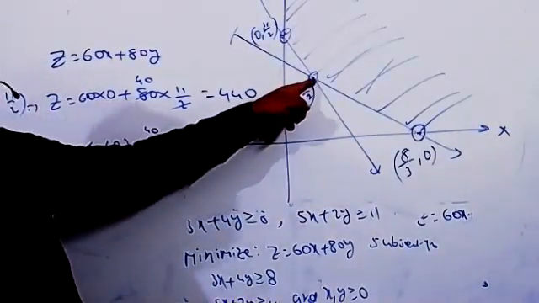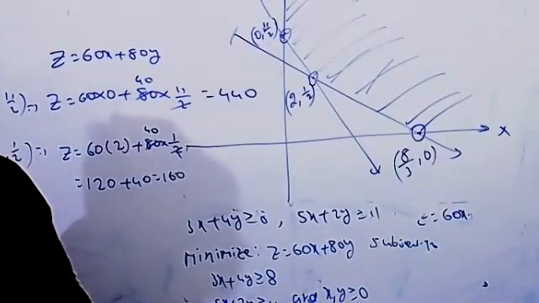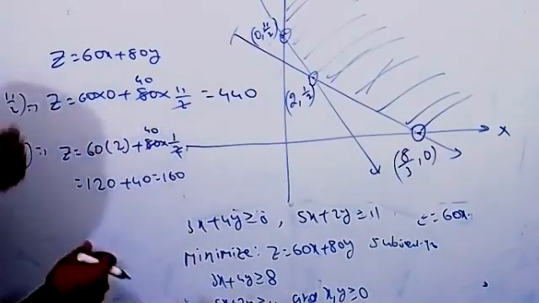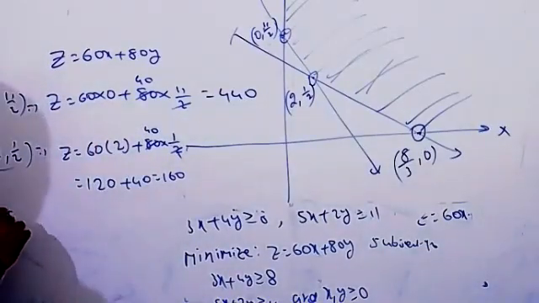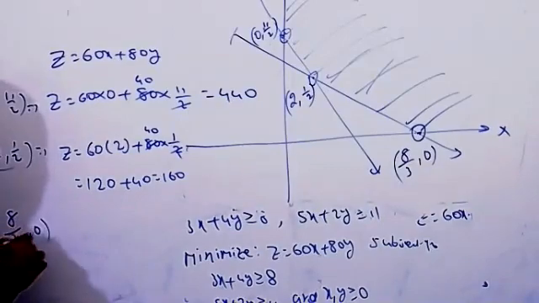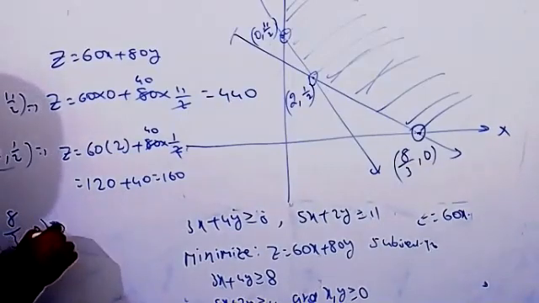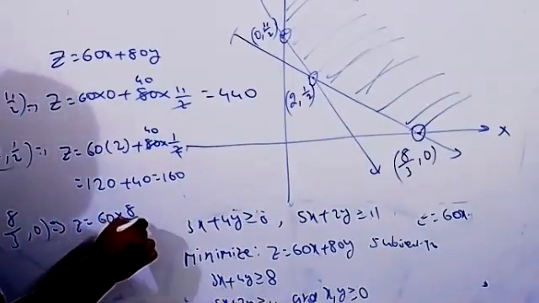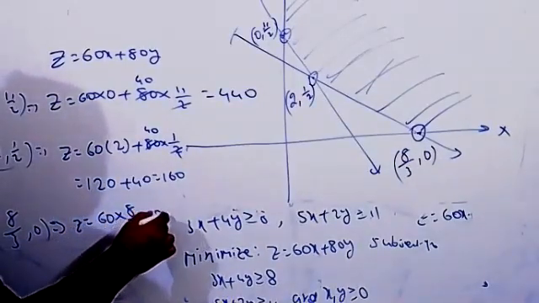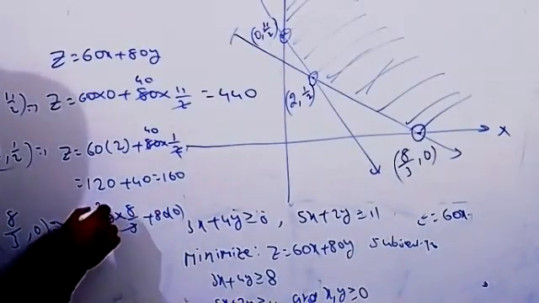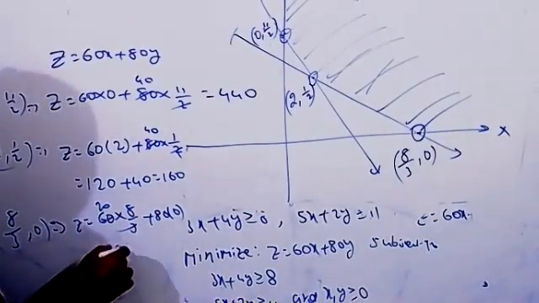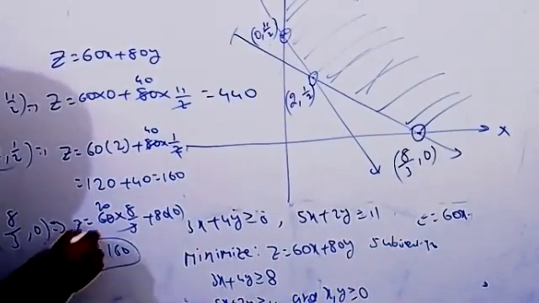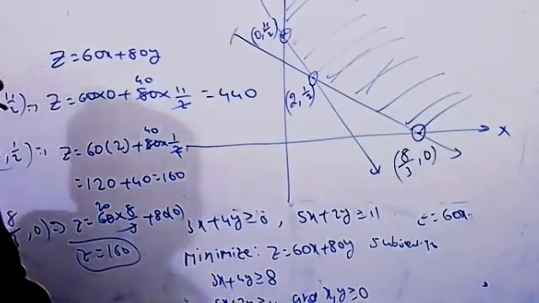Clearly we got the middle. That means easily you can find what the minimum value is here: 160. Next, 8/3, 0. Here z equals 60 into 8/3 plus 80 into 0, equal to 0 only. 60 times 8/3 is 20 times 8, 160. So here also 160 again.